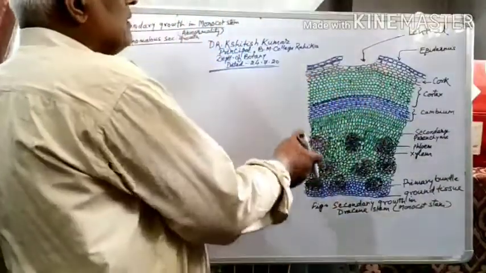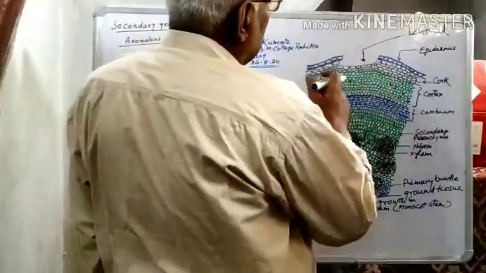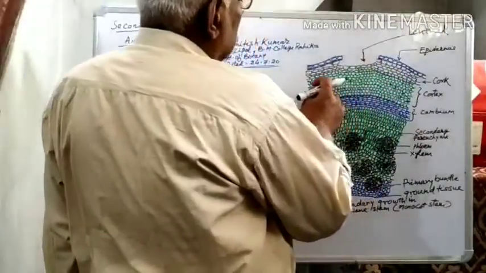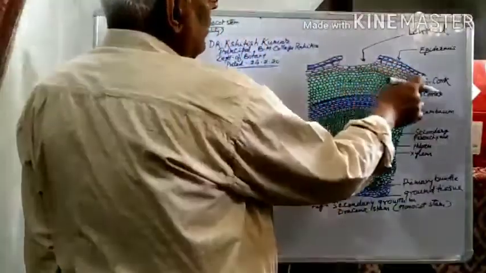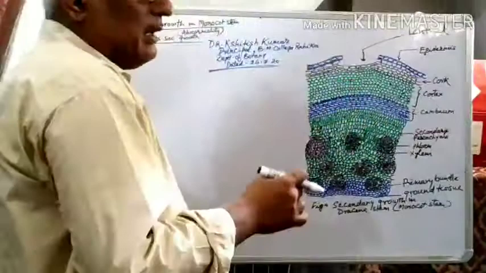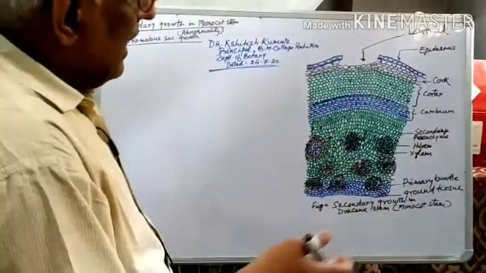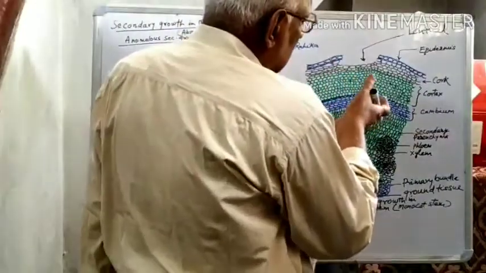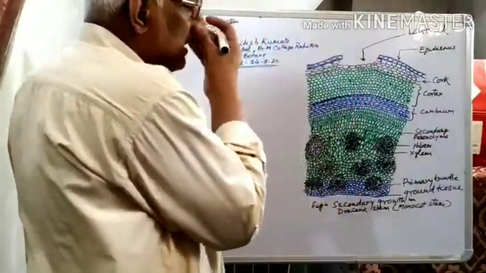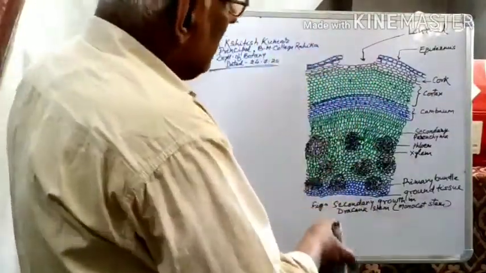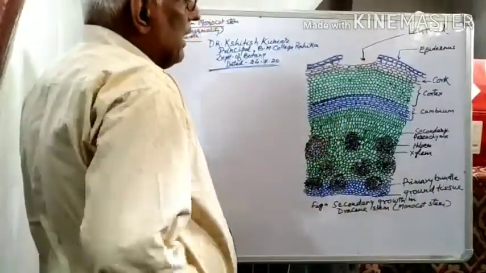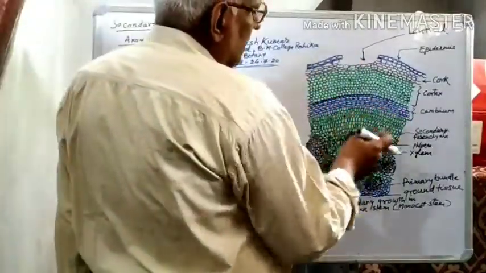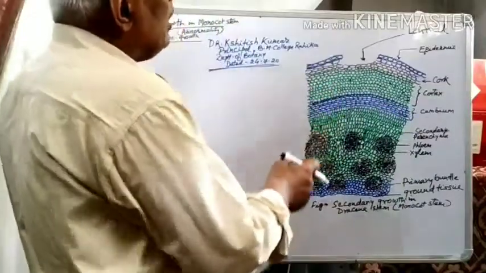When the next secondary growth occurs, a new meristematic layer is formed in the secondary phloem tissue, and it again cuts secondary parenchyma and newly cut vascular bundles. So this is all about it.